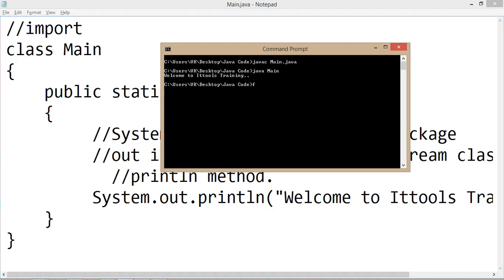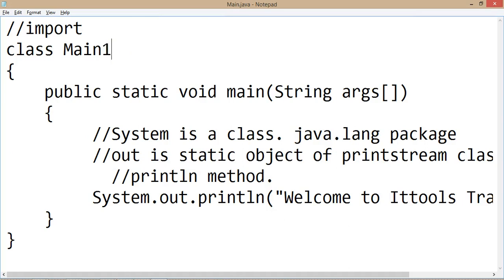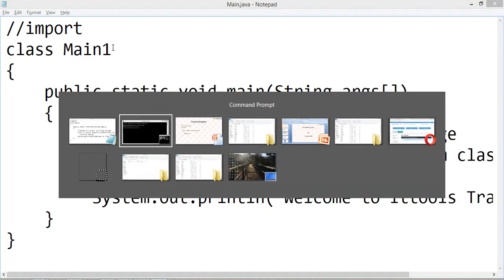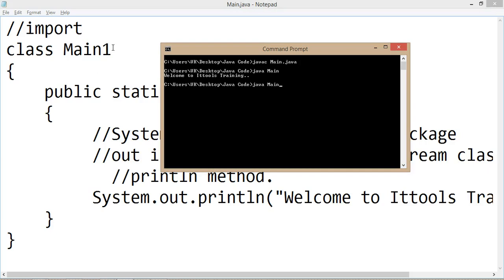Now the class name and file name were the same. I'll give a different name to the class and we'll check whether it is allowed. So yes, it is allowed. Remember that when we compile the code, we use the file name, and when we run the code, we use the class name. Why? Because my class is responsible for showing the output. The JVM creates the class file using the class name, not the file name. So when the class name and file name are different, we have to compile using the file name and run using the class name.